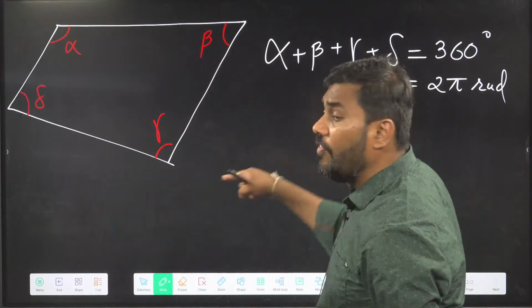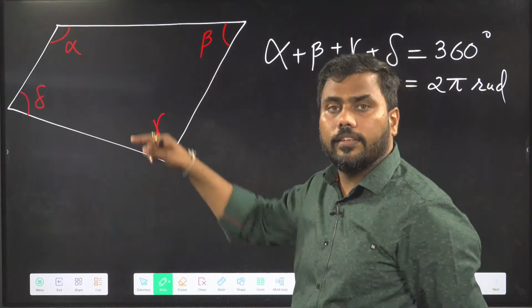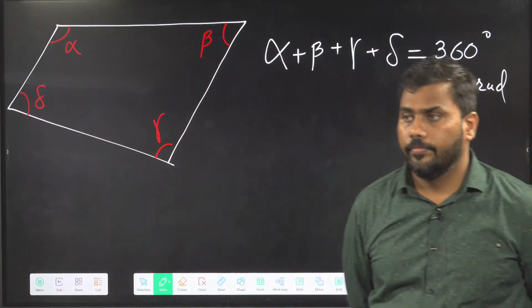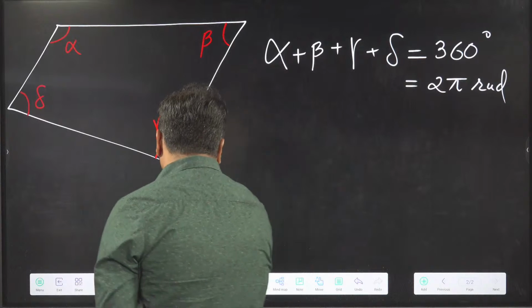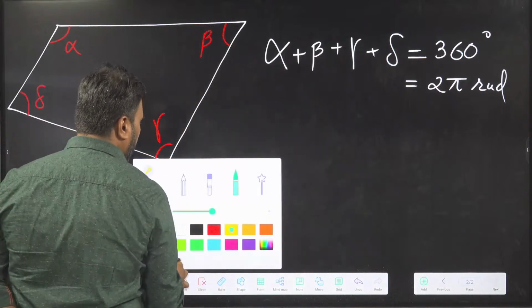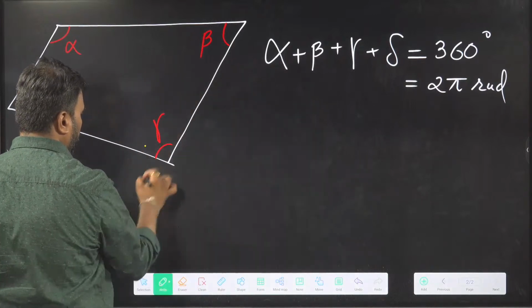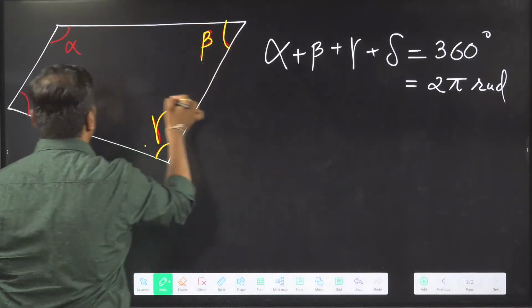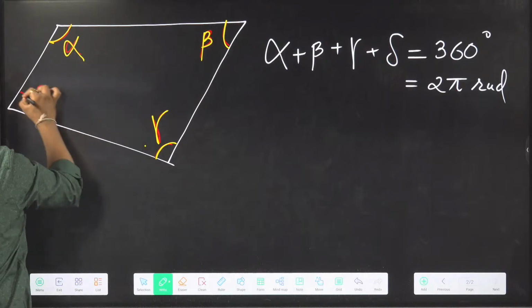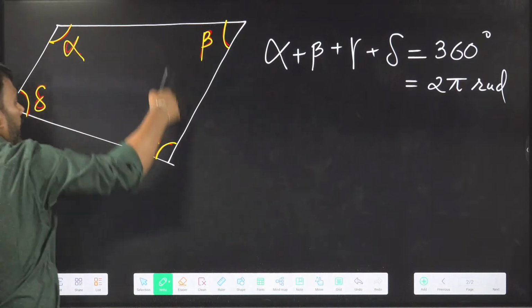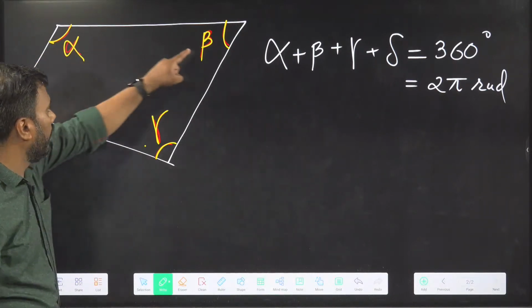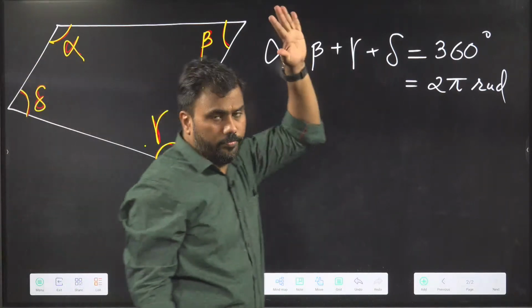The sum of angles inside a quadrilateral is 360 degrees. So red color is not visible. Okay, let me change the color. This angle is gamma, this is beta, this is alpha, this is delta. You can take the angles in any order. The sum of these four angles inside a quadrilateral is 360 degrees.